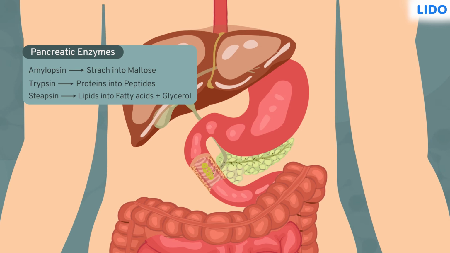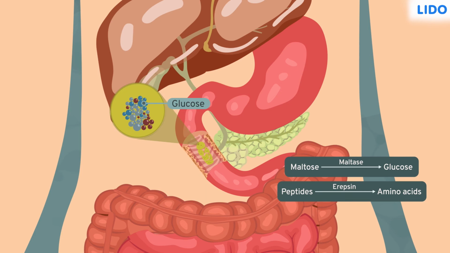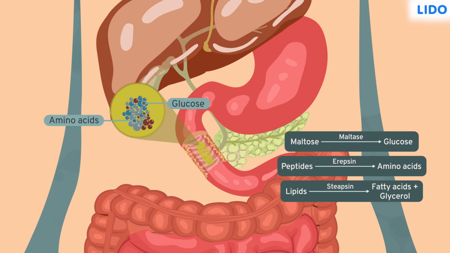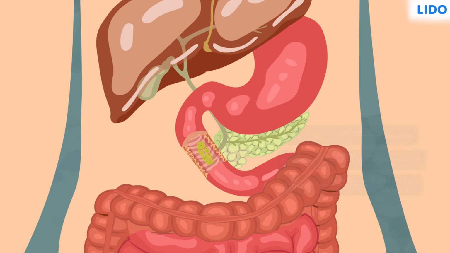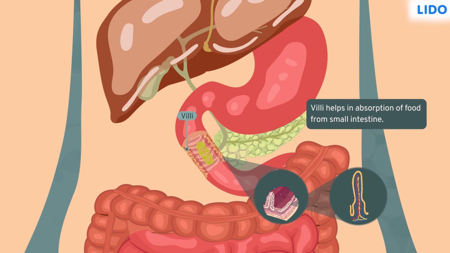The final breakdown of food occurs in the duodenum region of the small intestine by the three enzymes released by the small intestine. Enzyme maltase breaks down all the maltose to glucose molecules. Erepsin breaks down all the peptides to amino acids, and lipase enzyme breaks down the remaining lipids to fatty acids and glycerol. The blood vessels and lacteal in the villi of the small intestine absorb this simpler form of digested food which is transported to every cell of the body.